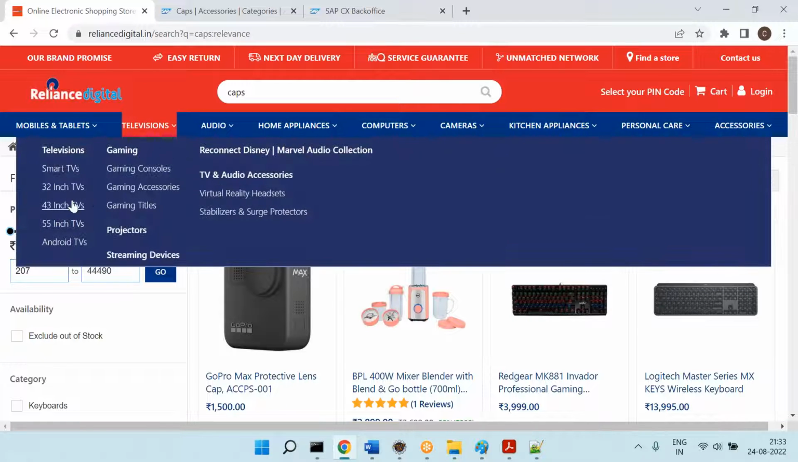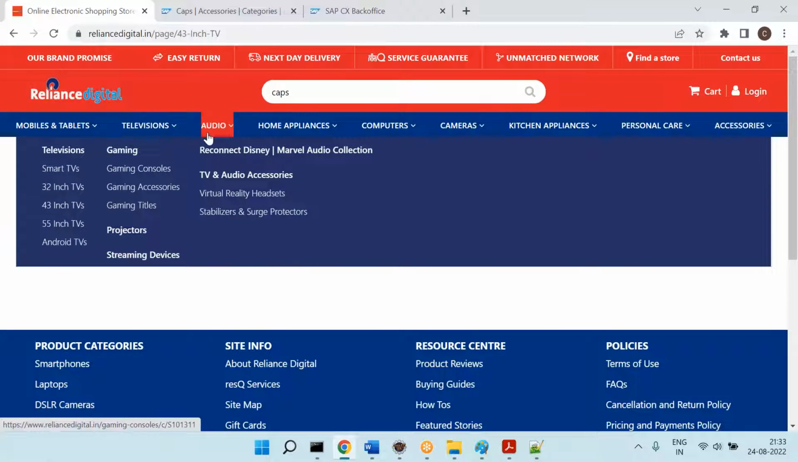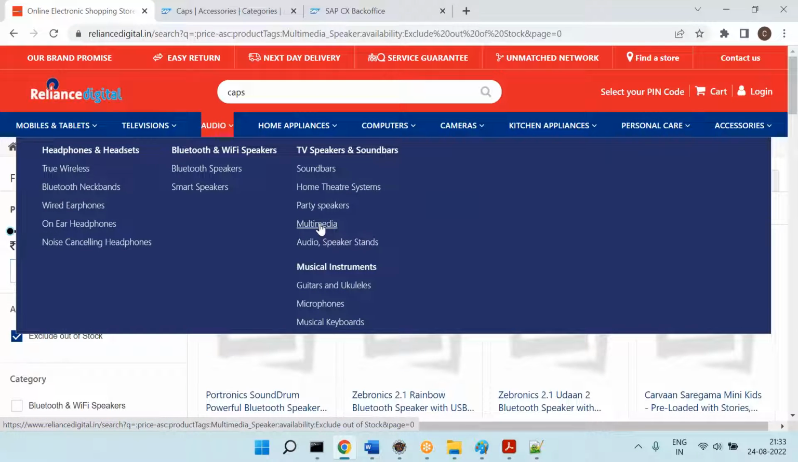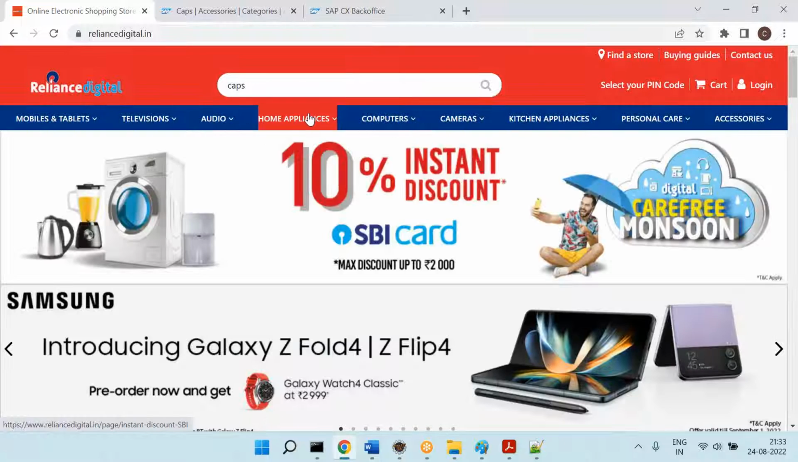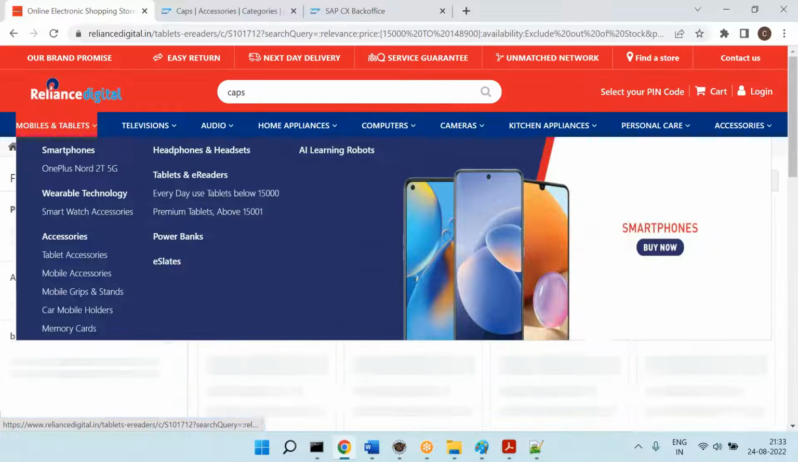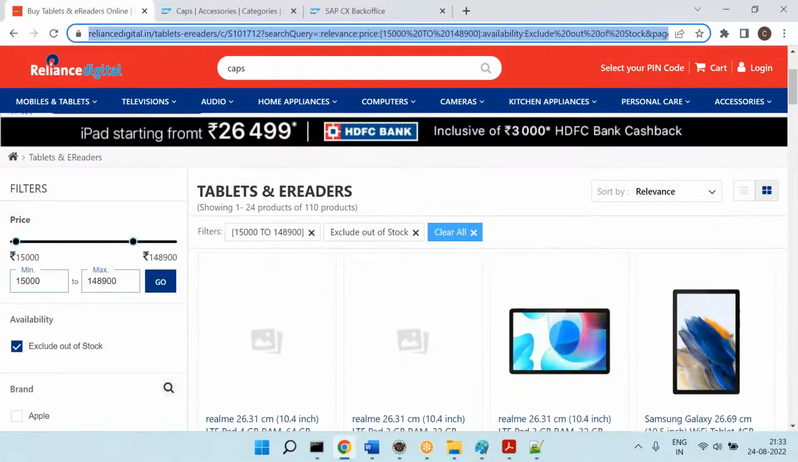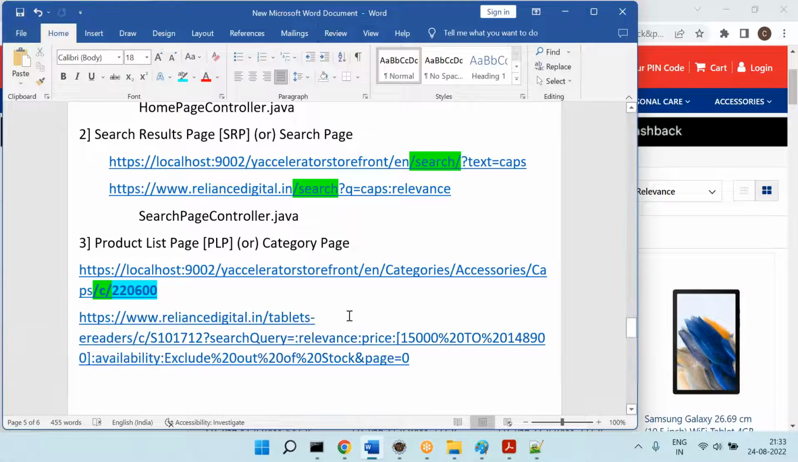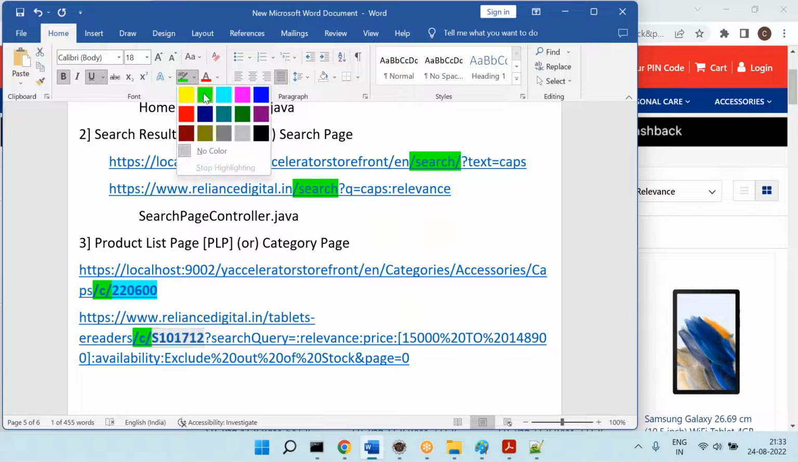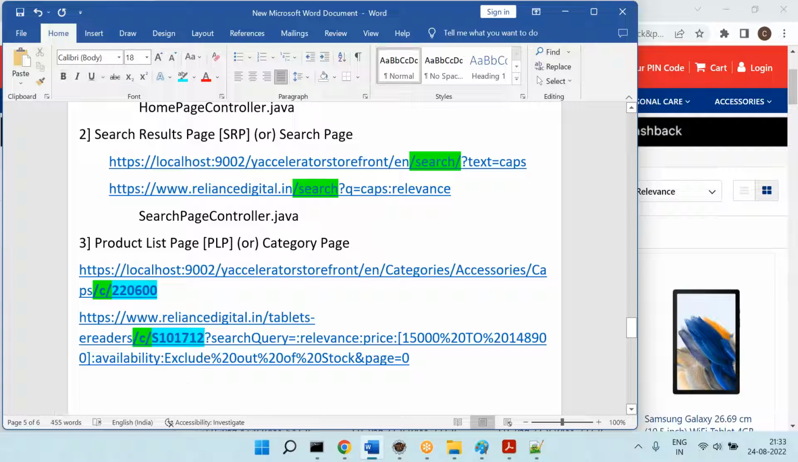Can we see in the Reliance Digital? I will go and click on this one. Why are we getting the /search? I'll go here. So let's say I go to the mobiles category. Is that matching? Can you check this? Reliance Digital, is that matching? Category number. Yes, it is matching.